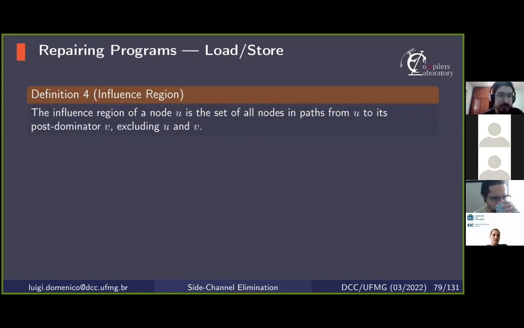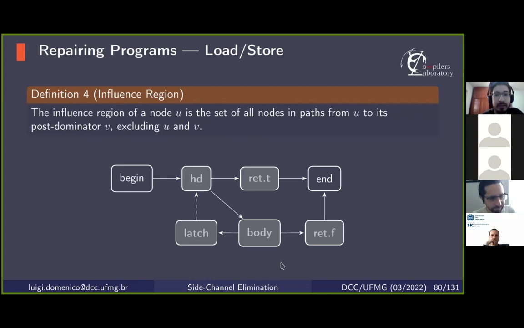So for example, in this control flow graph, the influence region of body includes return false because there is a path from body to end, which is the post-dominator of body, that includes return false. And there's also a path from body to end that includes latch, header, and return true. And finally, body itself is in its influence region because it is part of a loop formed by body, latch, and header. So this is the only case when the node itself is part of its influence region.